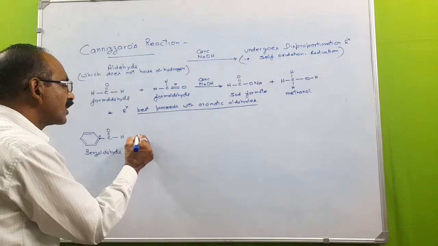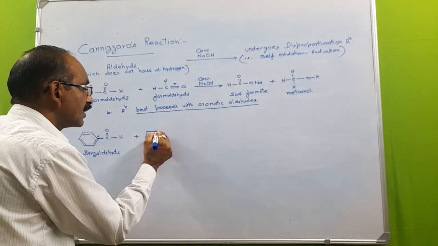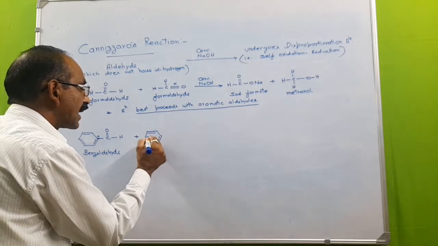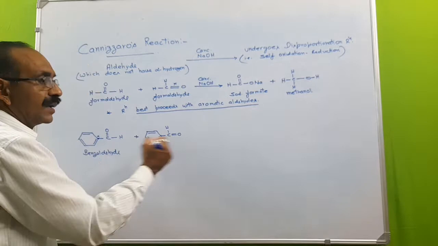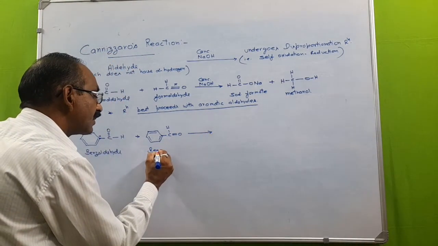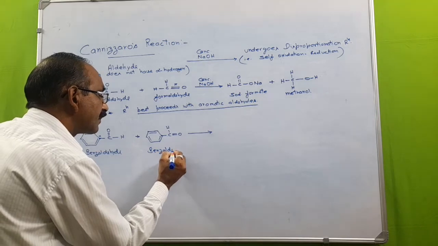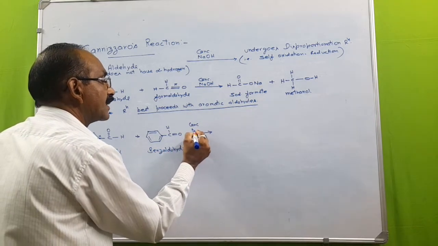So this will undergo Cannizzaro's reaction. Here is another molecule of benzaldehyde, and now it is treated with concentrated alkali NaOH.